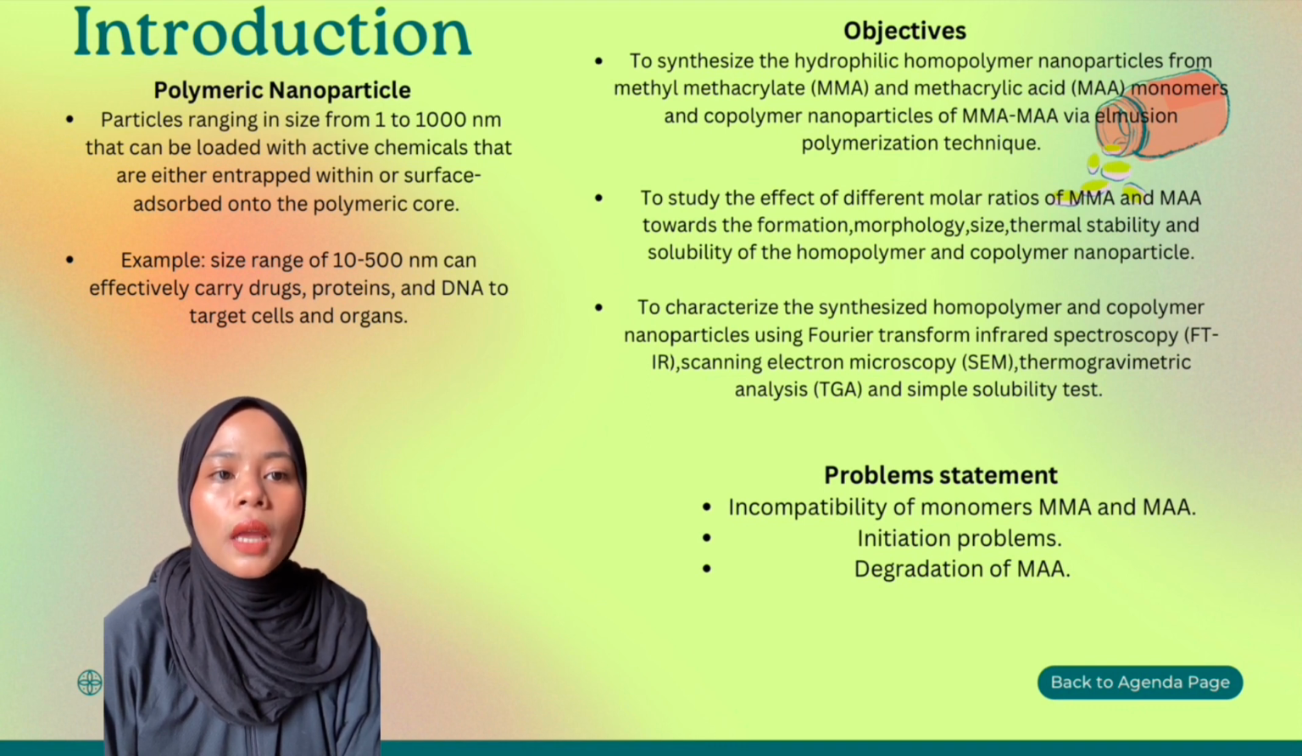Next, for the problem statement, firstly, the incompatibility of monomers MMA and MAA is about their different polarity. MMA is a hydrophobic monomer and MAA is a hydrophilic monomer. Secondly, it's about the initiation problem. It's about finding a suitable initiator for MAA because it's a weak acid.